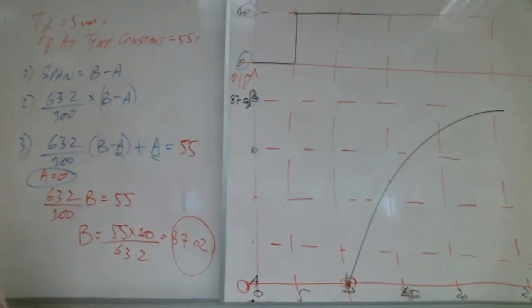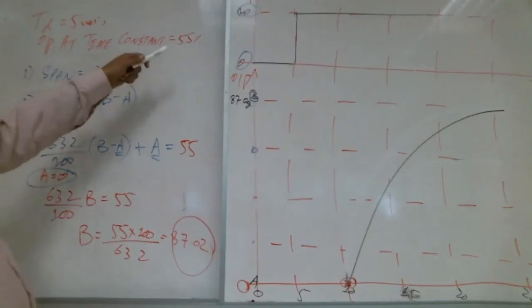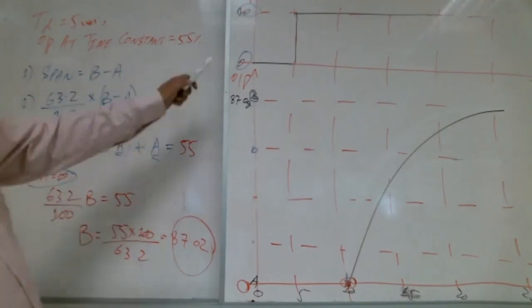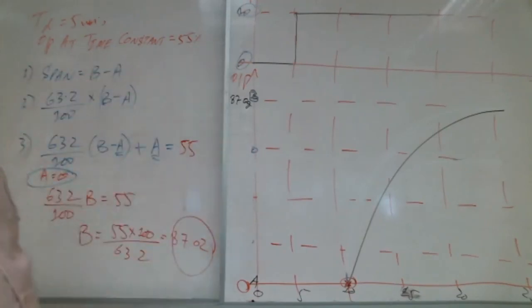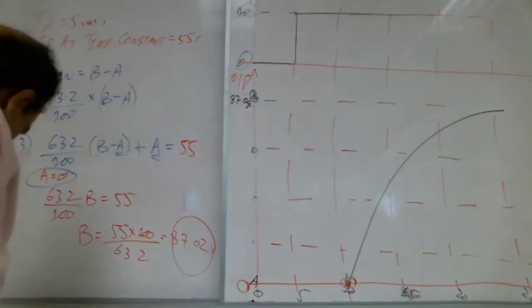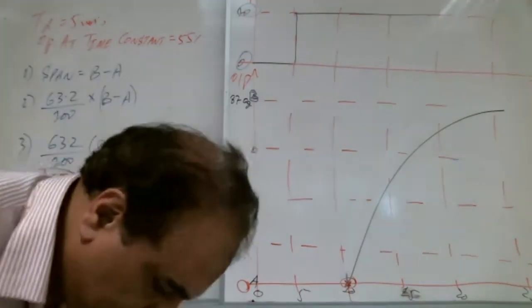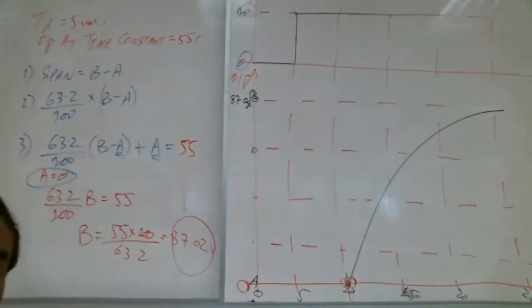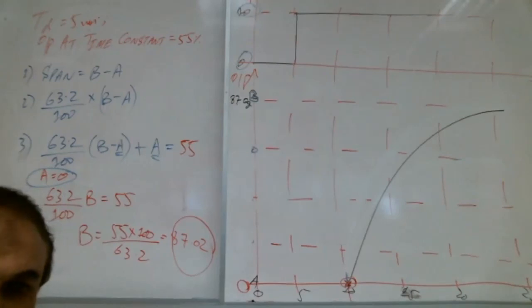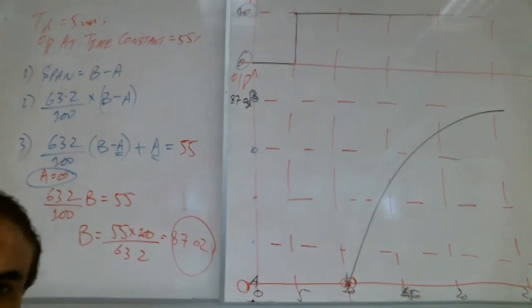The previous question, the last question, had time given and gain given. Here, delay time and output at the time constant are given, and the input is given. So we need to draw the output. Any question up to here, Shabab? Please ask.